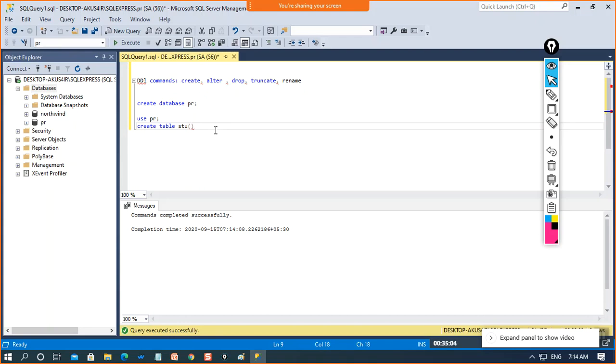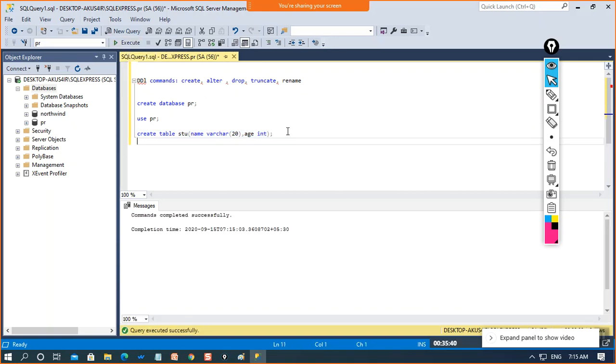Then comes the column names, whichever you want to keep, like name. Name will be of varchar data type, and when you are specifying varchar, you have to provide the precision or length for the data, like the data can be of 20 characters. So I'm just providing the limitation of 20, and then we can go with age, which will be of integer data type. Let's go up with this many columns, and now just execute this and see, the table is created.